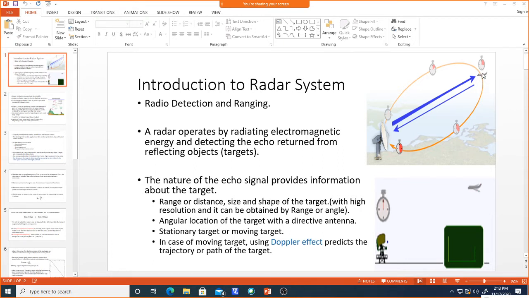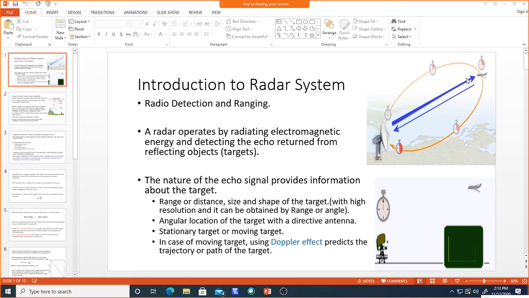And if the target is moving, then we can see it by using the special parameter which is called Doppler shift. That will change the frequency of the reflected wave when it is moving. Due to the path length variation of this target, the frequency shift will happen for the reflected signal. So by measuring that frequency shift, we can estimate the moving target, and you can separate the target with respect to the stationary targets. So these are all the information we can obtain from the target.